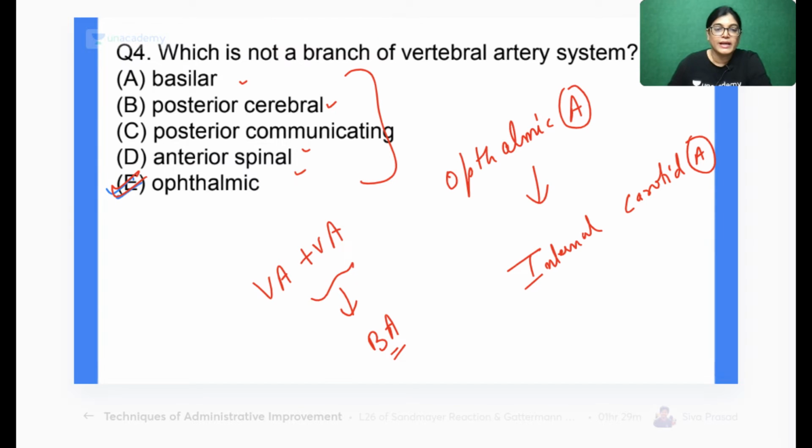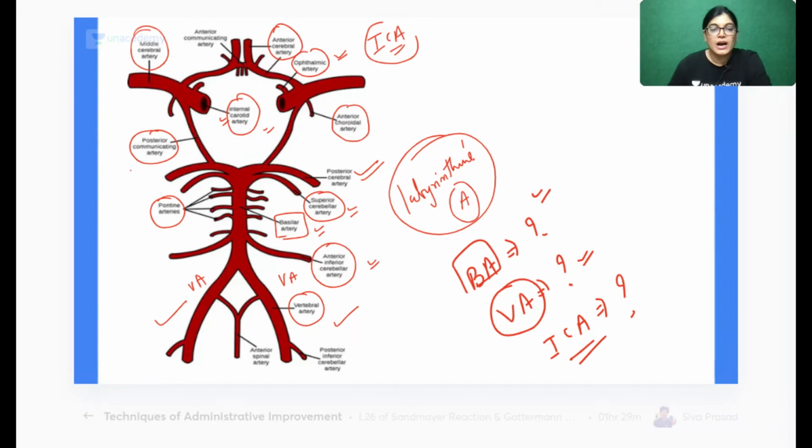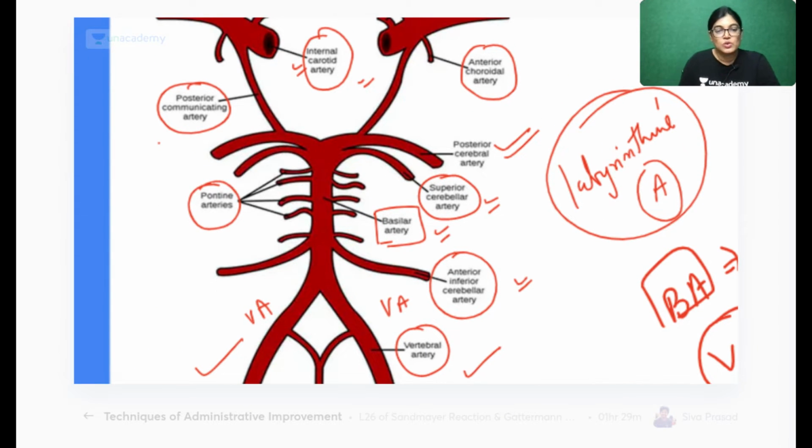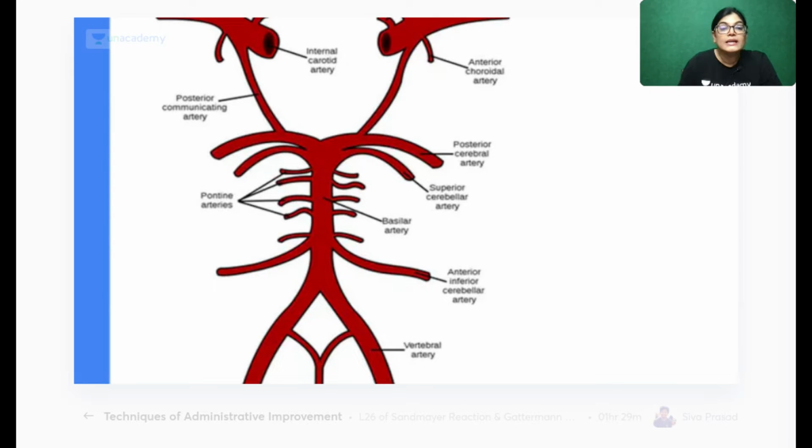So actually, for the basilar artery, you can remember it like this. You can see in this diagram, this is the vertebral artery which is forming the basilar artery. So for the branches of the basilar artery, you can know one important thing, the